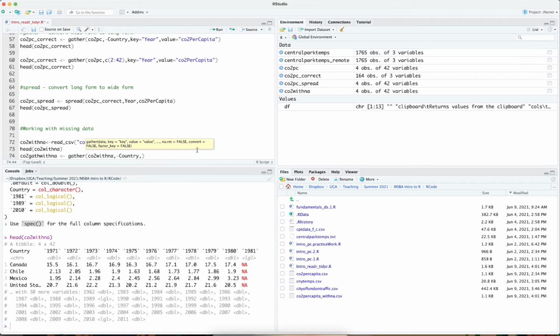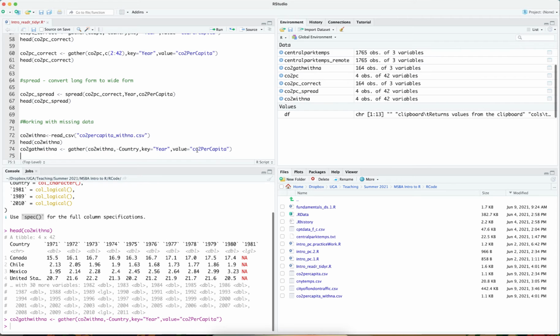So gather all the columns but the country column. The key column is going to be year, and the value column is in fact going to be CO2 per capita.